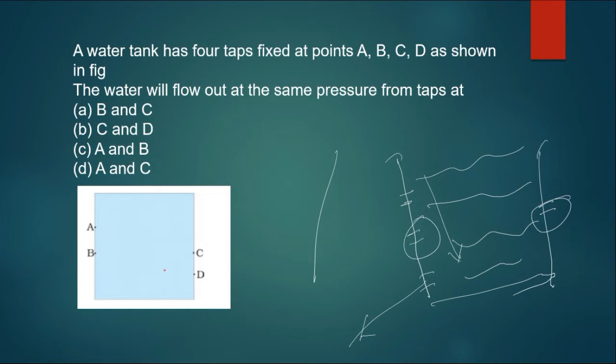So you find out here which 2 points are having the same height. It's B and C here, right? These B and C, look at the picture, B and C are at same height. So the answer is, the water will flow out at the same pressure from the tap at B and C because they are at same height, therefore they will have the same pressure.